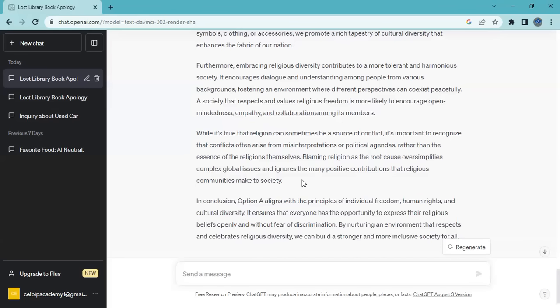In conclusion, option A aligns with the principles of individual freedom, human rights, and cultural diversity. It ensures that everyone has the opportunity to express their religious beliefs openly without fear of discrimination. By nurturing an environment that respects and celebrates religious diversity, we can build a stronger and more inclusive society for all.